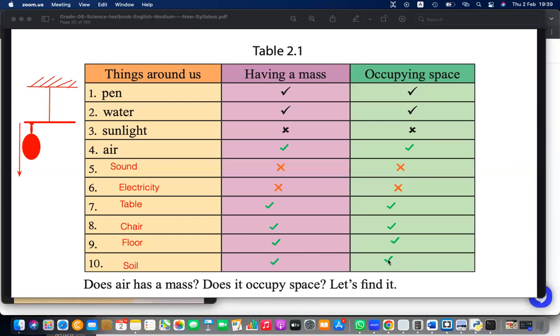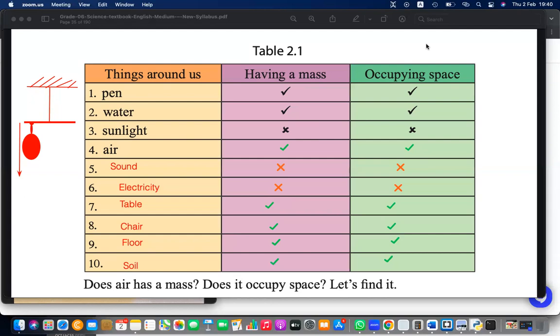Okay, this is about the things around us. So if it is having mass and occupying space, that is called matter. But if it is not having mass and not occupying space, we call that energy. Right? Sound is energy. Sunlight is energy. Electricity is an energy, because it's not having mass and not occupying space, but it exists around us. Okay, that is the lesson that we have to learn from this.